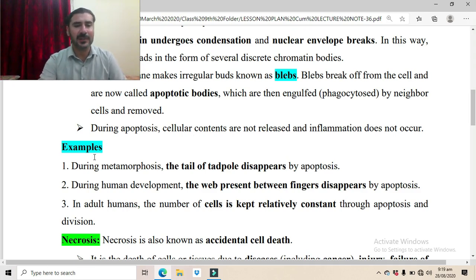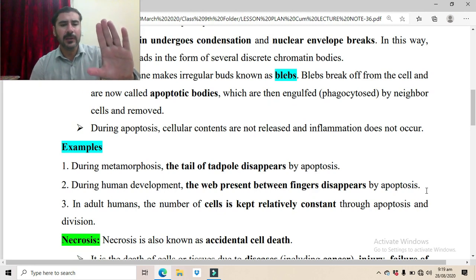Now these are some examples of apoptosis. Metamorphosis is basically a developmental process, and this usually occurs in amphibians, which are a group of animals. So in amphibians, the metamorphosis process takes place. During metamorphosis, the tail of the tadpole disappears by apoptosis. Another example is during human development, the web present between the fingers disappears by apoptosis.